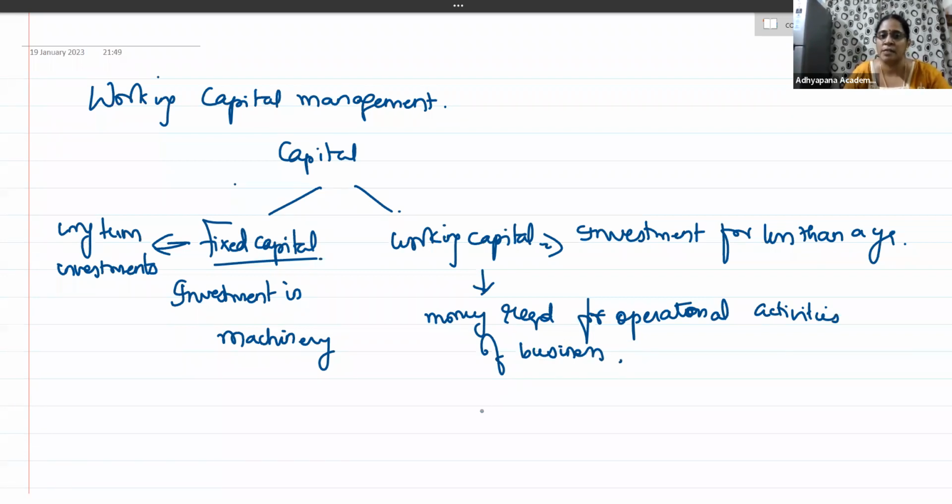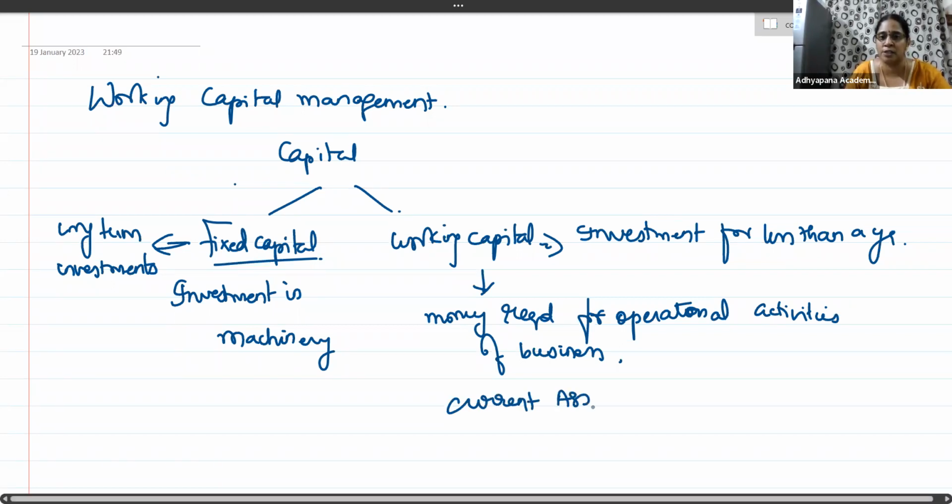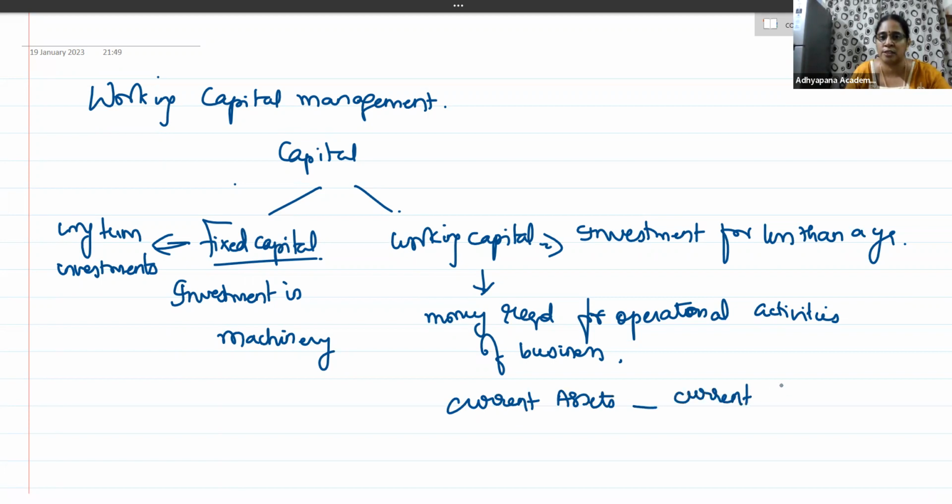This working capital is measured as current assets minus current liabilities. You might have studied right from your 11th standard, assets minus liabilities is capital. So current assets minus current liabilities is what we call working capital. Okay. So this working capital,